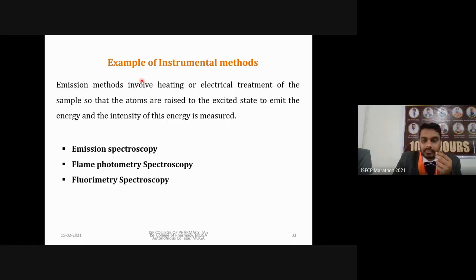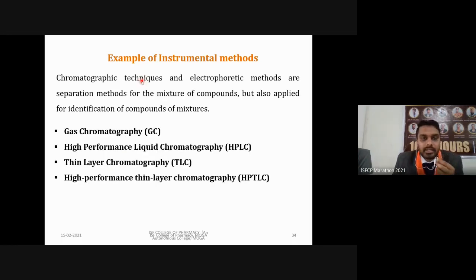Okay. Then other methods, chromatographic methods. So based on chromatography, you are performing separation of some solution or mixture. Then we are going to determine based on their ionic concentration. So chromatographic techniques and electrophoretic methods are separation methods for a mixture of compounds, but also applied for identification of compounds. First one is GC.